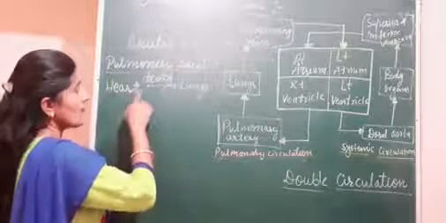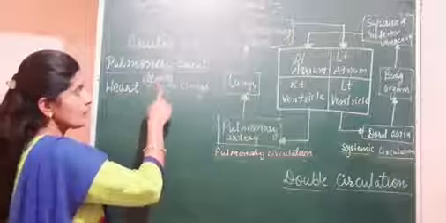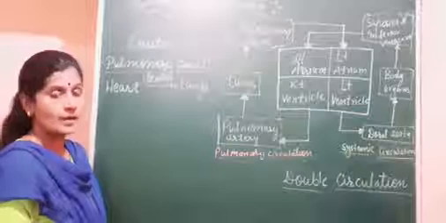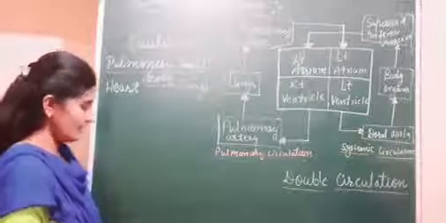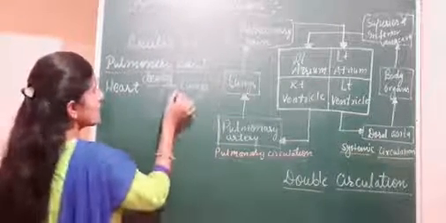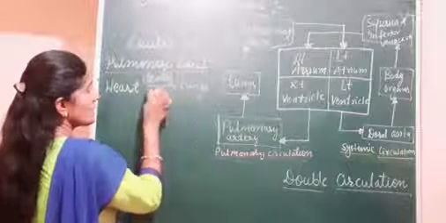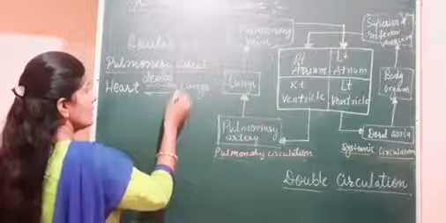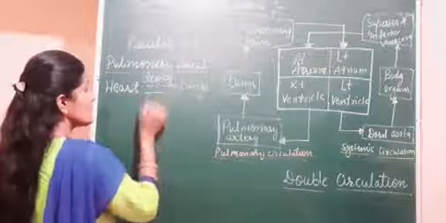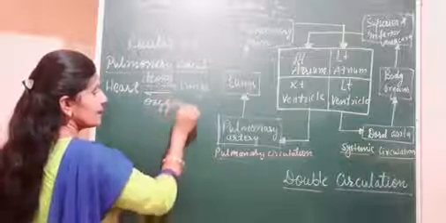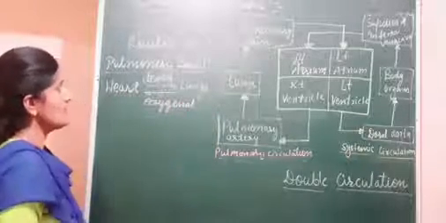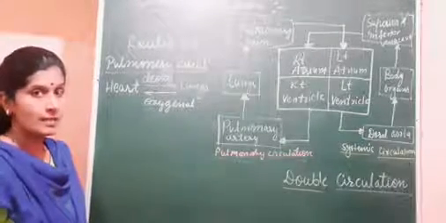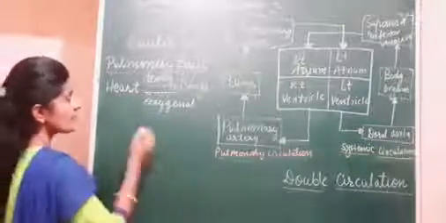So here the heart is pumping the blood, deoxygenated blood, towards the lungs. What do the lungs do? They receive the deoxygenated blood, convert it into oxygenated blood, and pass it towards the heart. Here 2 passages are there. Deoxygenated blood is going from the heart to the lungs, and the lungs pass the blood, which is oxygenated, and oxygenated blood is coming towards the heart. So this circulation is called the pulmonary circulation. The second circulation is systemic.